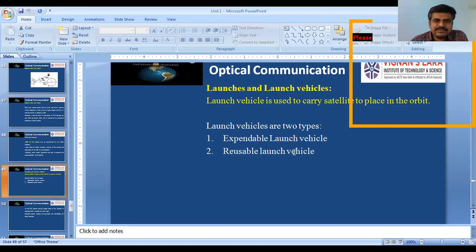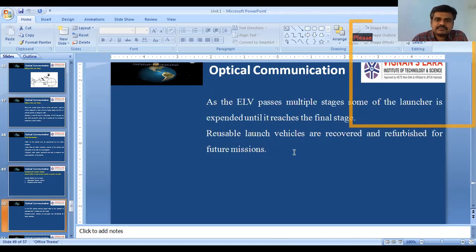The next concept is launches and launch vehicles. A launch vehicle is the vehicle used to carry the satellite into space. There are 2 types of launch vehicles: expendable launch vehicle and reusable launch vehicle. Expendable launch vehicle means it passes through multiple stages until it reaches the final stage, and every time it passes a stage, it leaves some portion which is no longer useful.